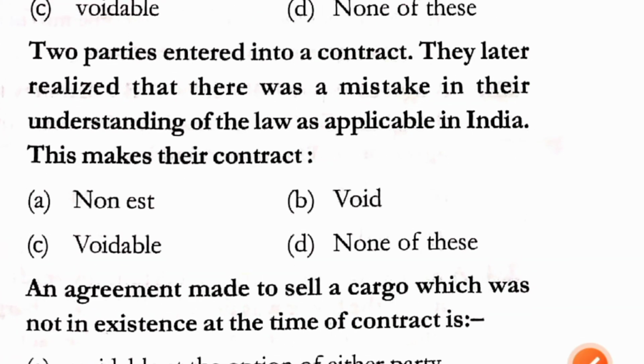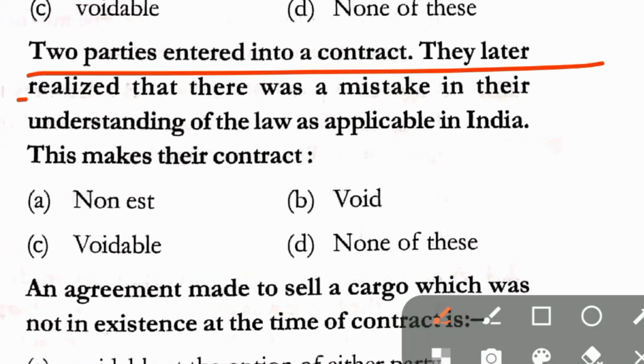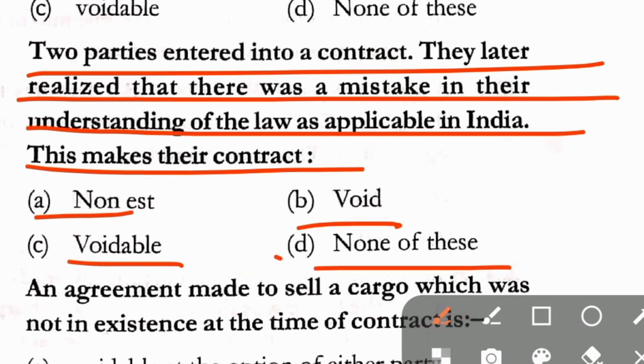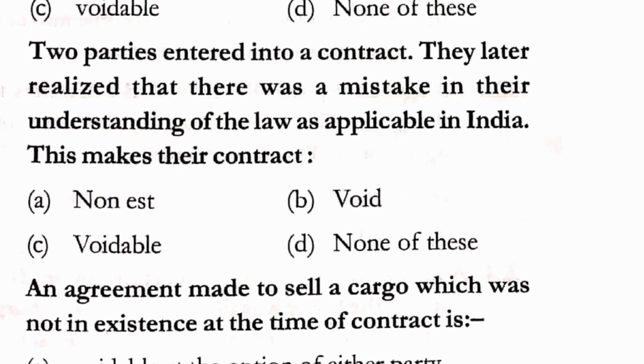Question number 217. Two parties entered into a contract. They later realized that there was a mistake in their understanding of the law as applicable in India. This makes their contract non-est, void, voidable, none of these. Correct answer here is option D, none of these.